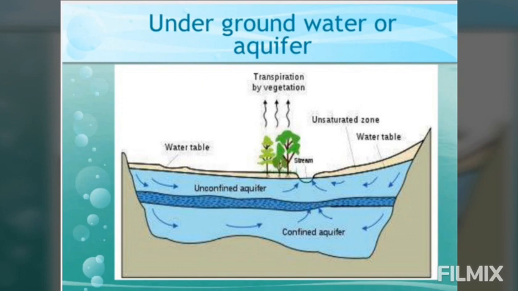At many places, groundwater is present between the layers of hard rock below the water table and it is called an aquifer. What is an aquifer? Where this groundwater is present between the rocks, that water we call an aquifer. The water present in aquifers is pumped out with the help of tube wells or hand pumps.